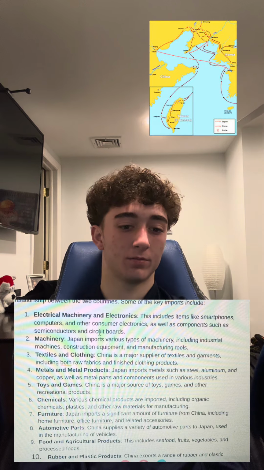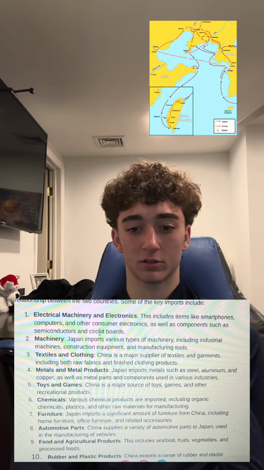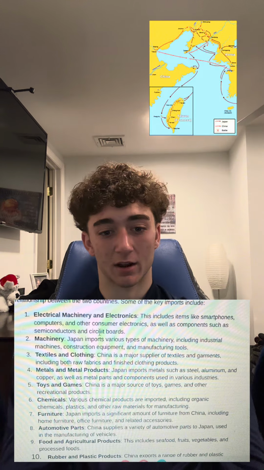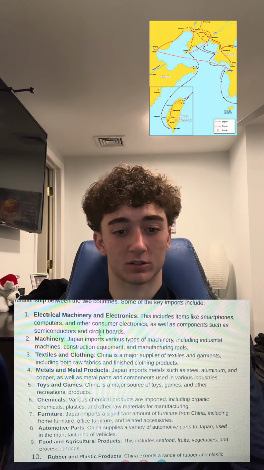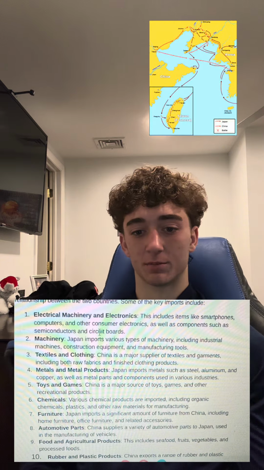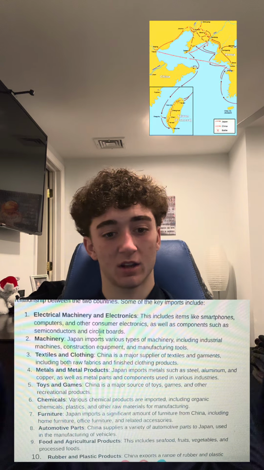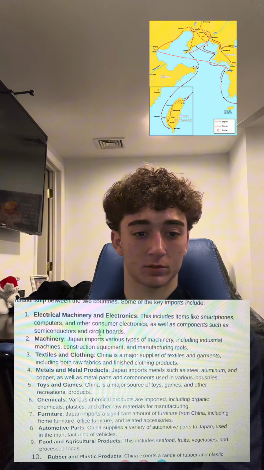Some of the key imports include electrical machinery and electronics. This includes items like smartphones, computers, and other consumer electronics, as well as components, semiconductors, and circuit boards. Machinery: Japan imports various types of machinery, including industrial machines, construction equipment, and manufacturing tools.